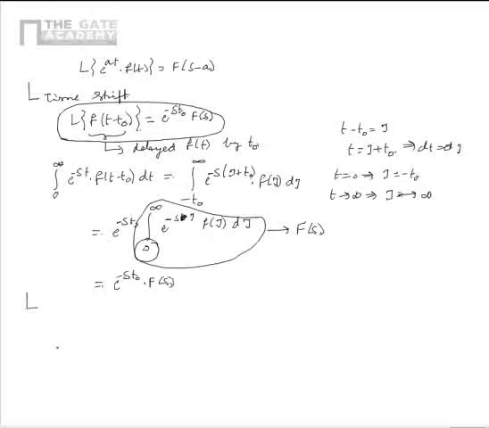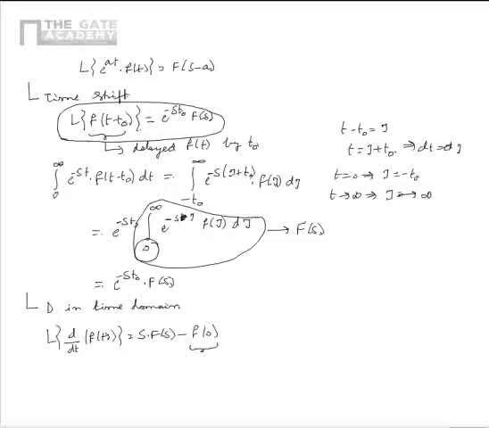Now let us consider another property which is related to differentiation in time domain, as per which the Laplace transform of d by dt of f of t is equal to s into F of s minus f of 0.